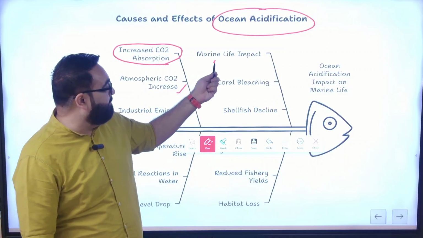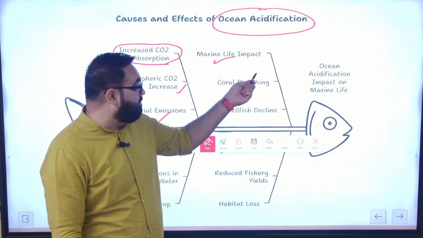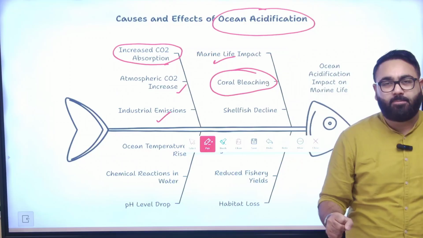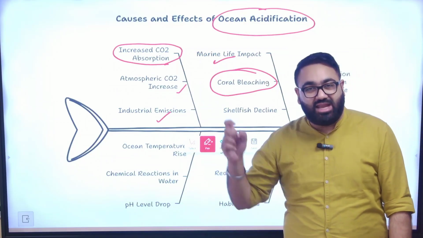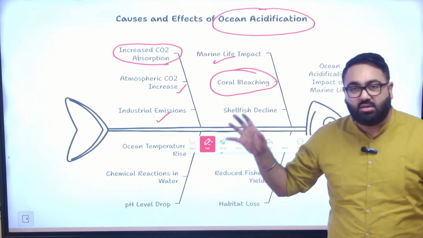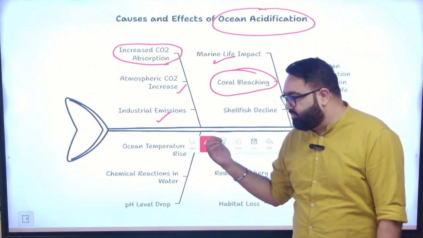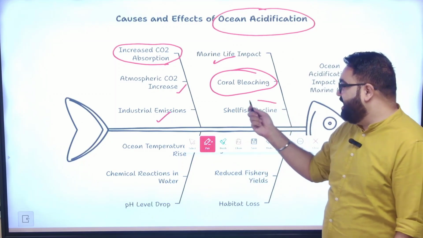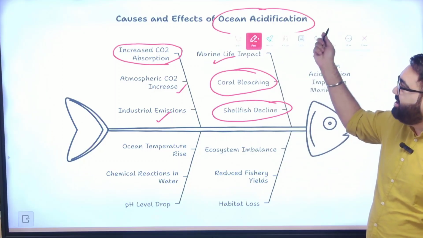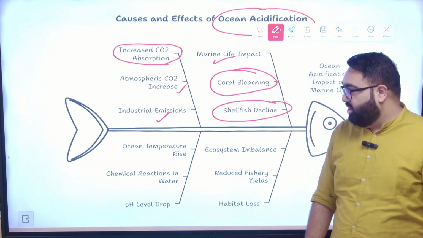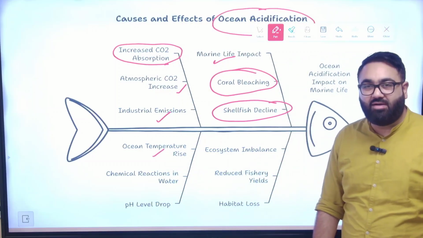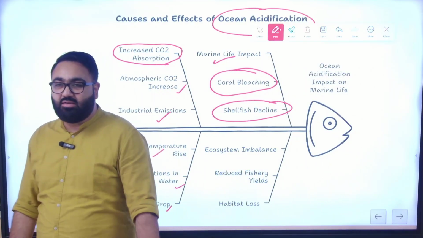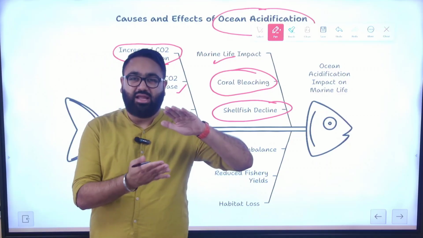It's also impacting the marine life, leading to coral bleaching. Corals are such an important part of not just tourism but also industry. A lot of important skincare products, etc., require these kind of inputs, which because of coral bleaching are being hurt immensely. Then there are issues of shellfish decline, all because of the changing pH level of the ocean water. The ocean temperatures are rising considerably on an average. The chemical reaction in the water, the pH level, all of these mean that you have disrupted the ecosystem of the oceans.